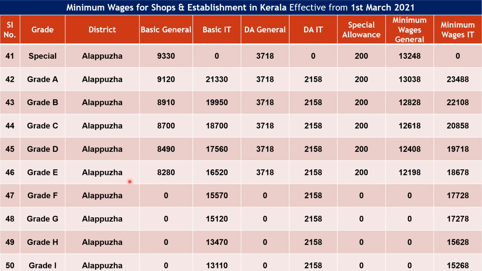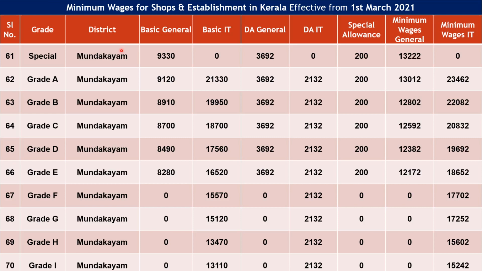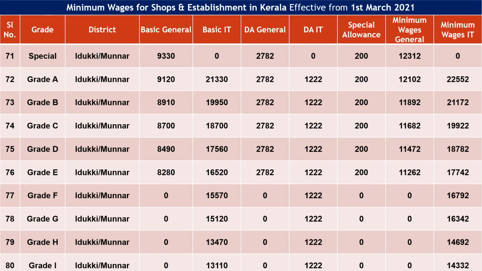So in this slide, you can see the Alappuzha district, and you can consider as per the grade and as per the category. So minimum wages general and IT category is there. In this slide, you can see the Kottayam district, and as per the grade, you can consider what category you are coming under, general or minimum wages under IT. Here you can see the Mundakayam district, so you can consider as per your grade and as per your general category or IT category. So in this slide you can see the districts Idukki and Munnar, and you can consider your minimum wages as per grade and minimum wages category, general or IT.